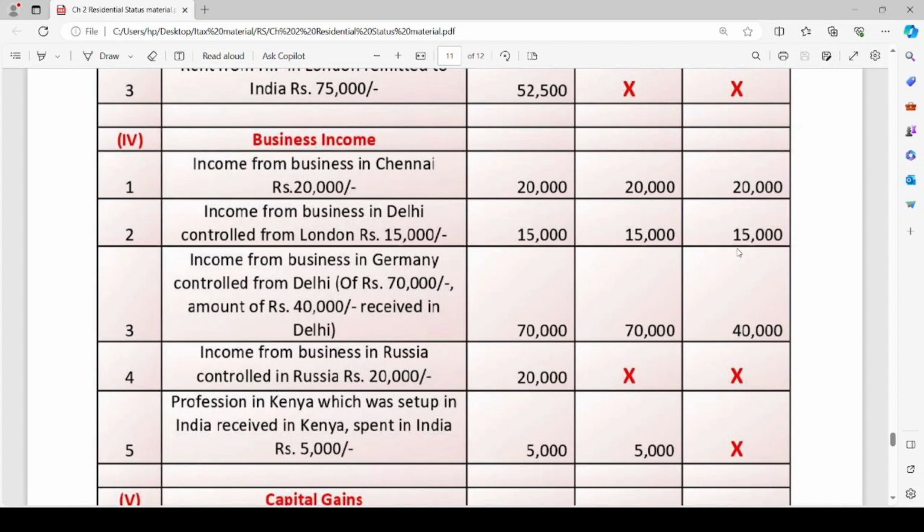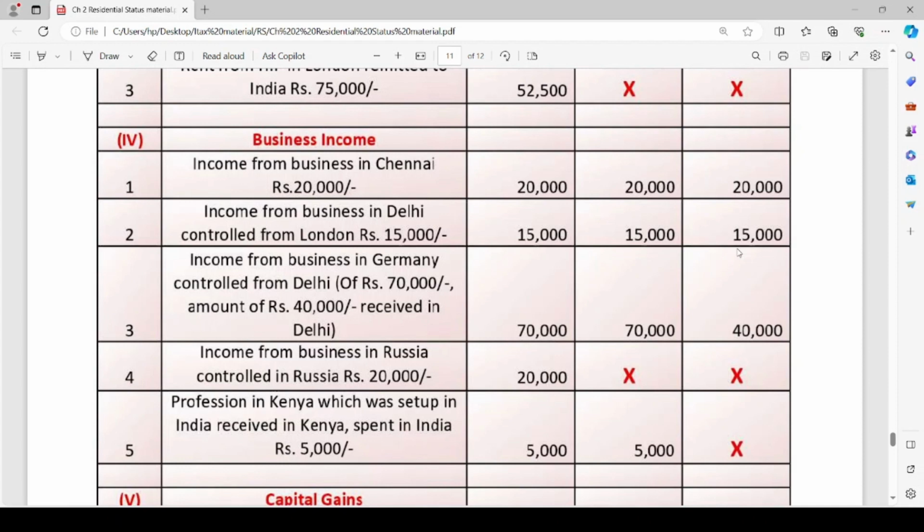The second point: income from business in Delhi controlled from London. Though the control is established in London, the business is physically set up in Delhi. So the income is deemed to accrue or arise in India. The income from such business is deemed to accrue or arise in India. Hence, it is taxable for ROR, RNOR and non-resident.